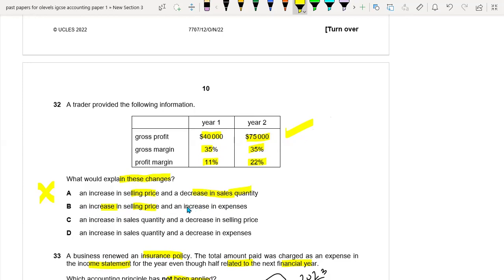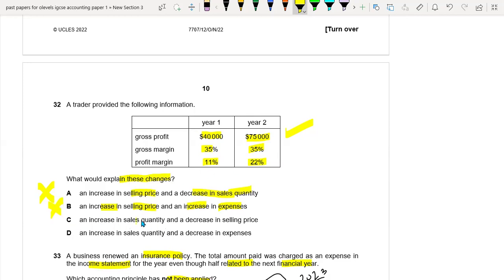But if you see that they are saying the increase in expenses, after the gross margin, profit margin is 11% in year one and 22% in year two. So basically, expenses are not increased here. Why? Because if it was increased, your profit margin would also decrease, but it's not decreasing here. So again, this is not the right option.